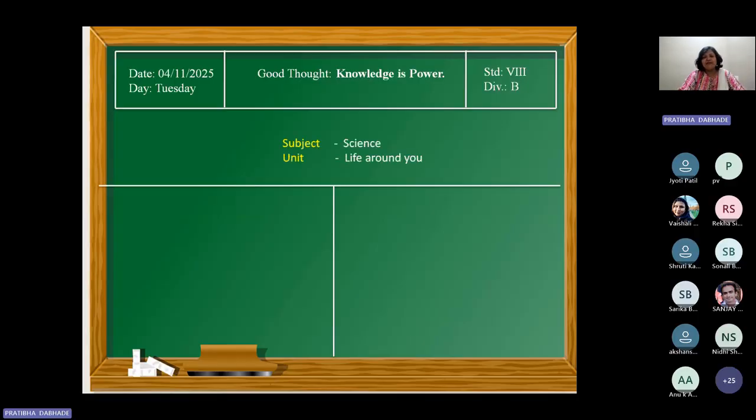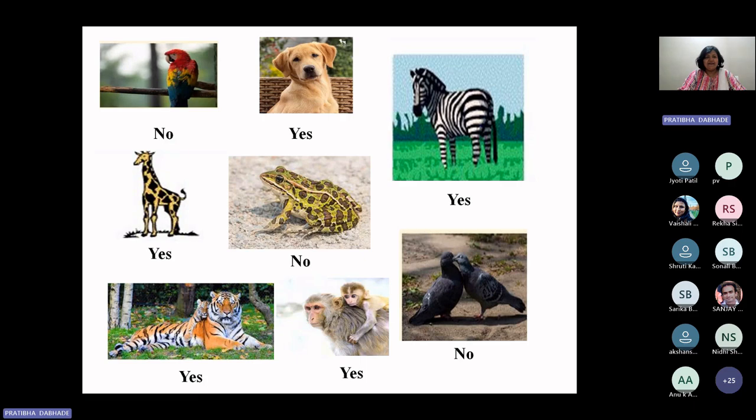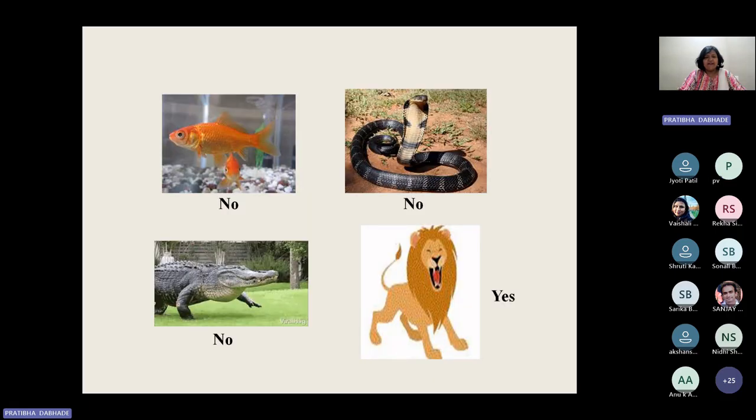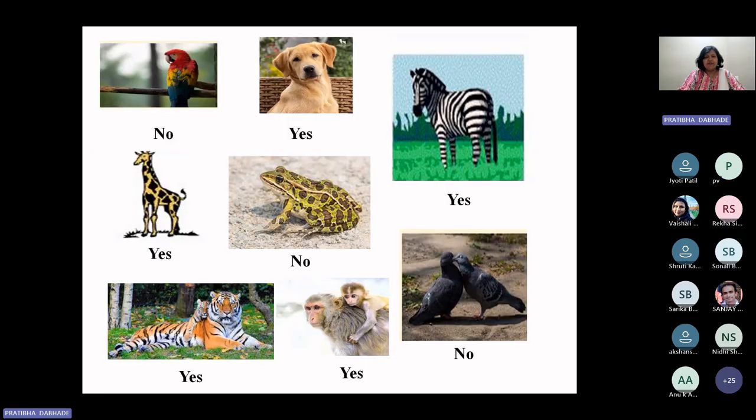So from the science subject, today we are going to learn the topic that is life around you. And to see life around us, today I'm going to take you all out in the nature. So are you ready for this? Yes, ma'am. Okay, so let's go in the nature home. Now, oh my God, you can see who is there in the nature? Animals, birds. Yes, birds and animals are there, right? Now you're just going to identify whatever pictures I have displayed on the slide.